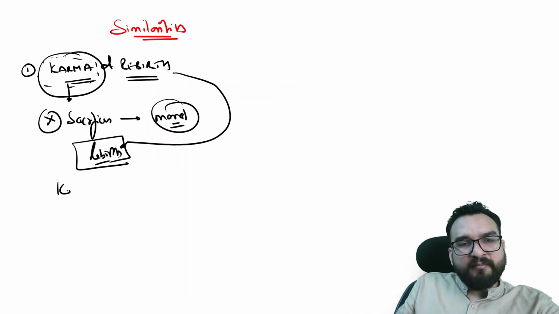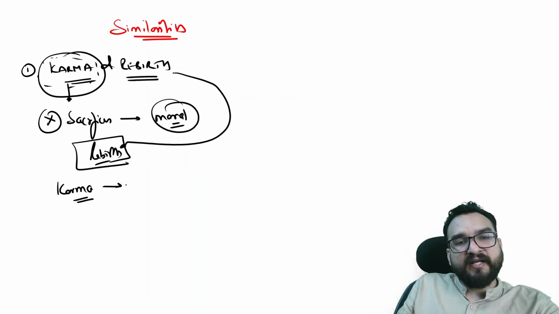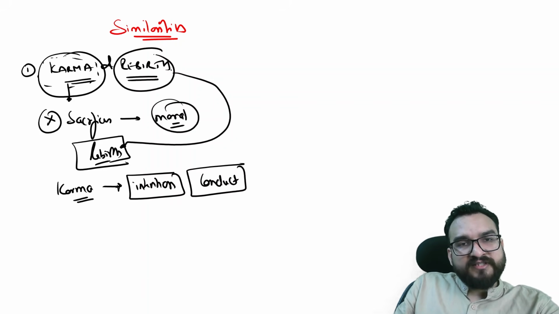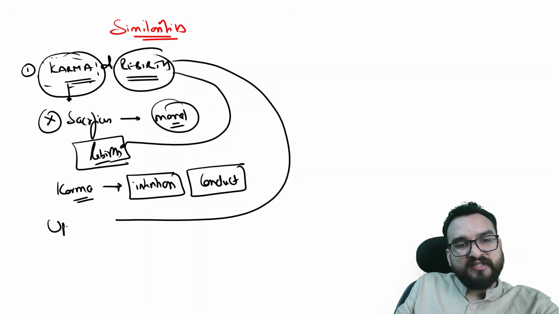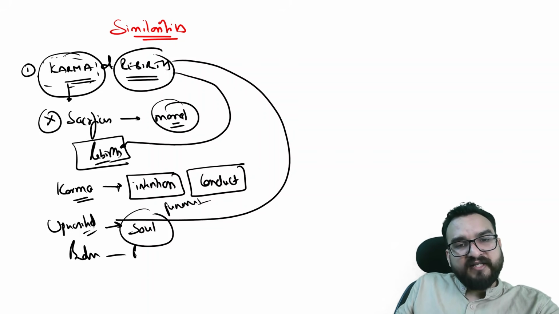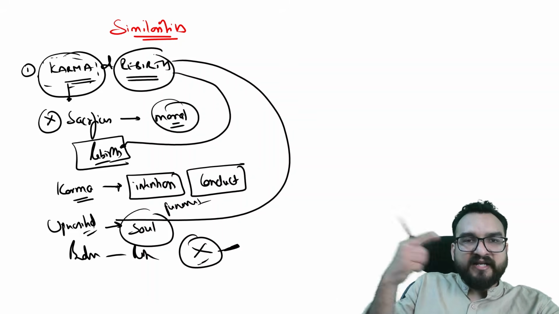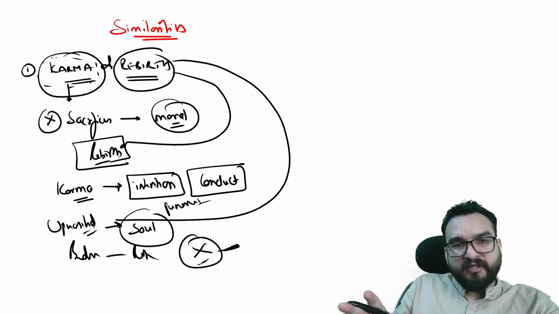Whereas in Buddhism, karma was again similar to the Upanishadic karma, in that it depends on what intention you are having, with what intention you are doing your action or conduct, right? And the rebirth. In Buddhism, rebirth as per Upanishad you will be finding, but just understand first, everything is written. Rebirth is of the soul, the permanent soul concept Upanishads were believing in, but Buddhism considered rebirth to be happening, but there is no soul concept, which keeps coming again and again. So there is no permanent soul which they are believing in.